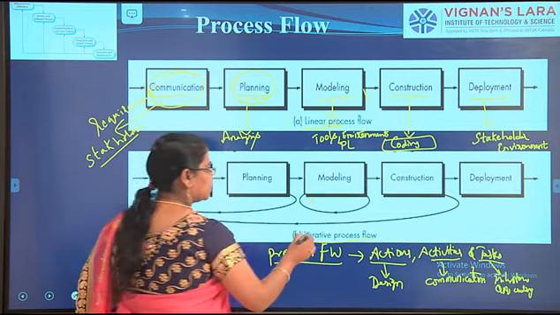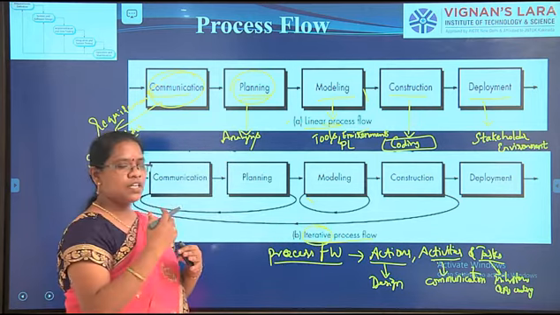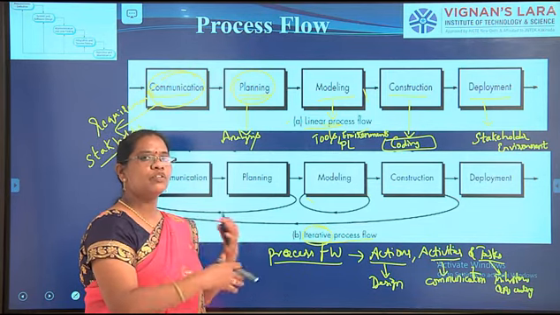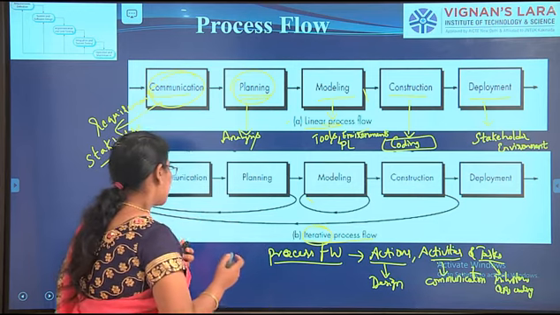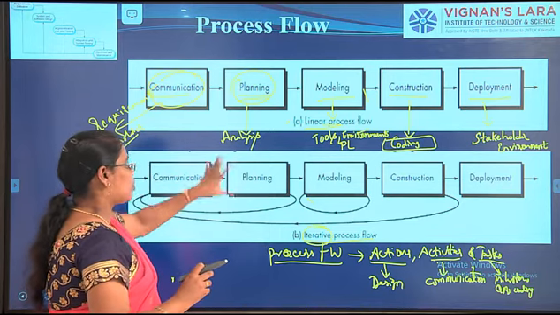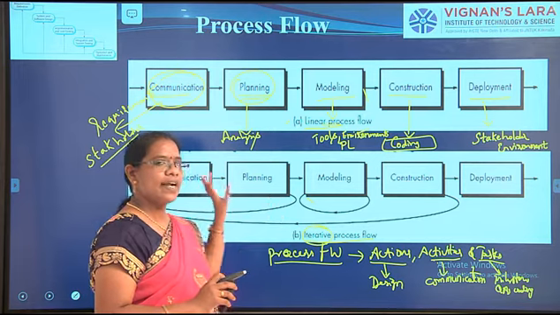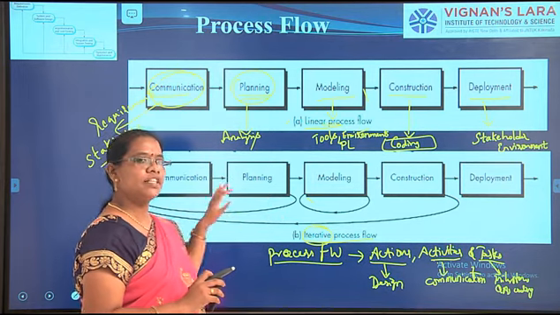So iterative means, after the completion of one step, when you go to the next step, again you have to come back to the first step. That means, see here, communication, the same activities. All the five process flows will take the same activities. Activities will not differ. Activities are the same. Only the process flow is different.